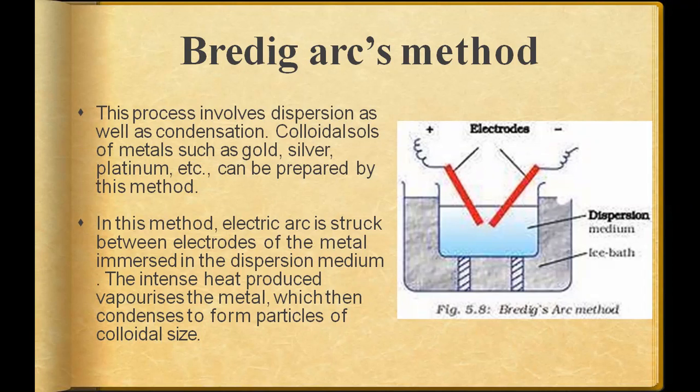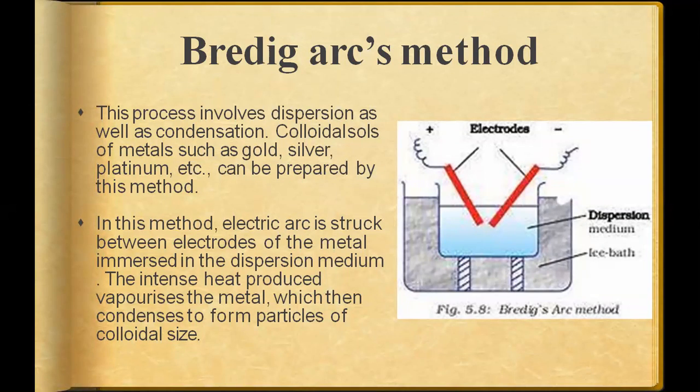In this method, an electrical arc is struck between the electrodes. Usually, we put the electrodes at the corners of the tumbler, positive at one corner and negative at the other, but in this arc method, we put them at a proper angle so that there is an arc between the electrodes.